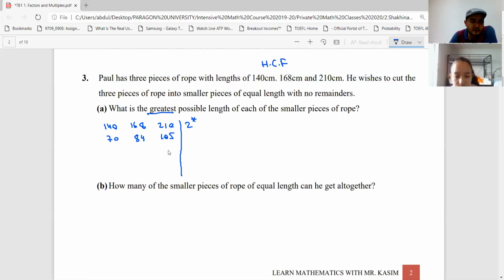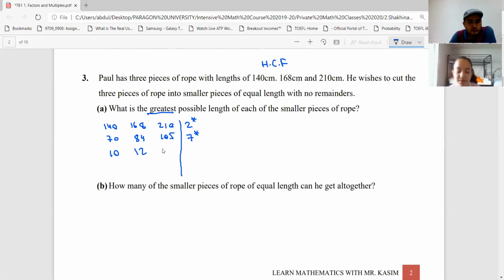Now this number is not divisible by 2, right? What is the next prime number? It is 3. Are they divisible by 3? No, because 70 is not divisible by 3. Are they divisible by 5? Next prime number is 5. This one is not divisible by 5. All right. And the next number is 7. Are they divisible by 7? Yes, right? So good. If you divide this by 7, it is 10. 84 divided by 7, what is it? 12. And 105 divided by 7? 15.